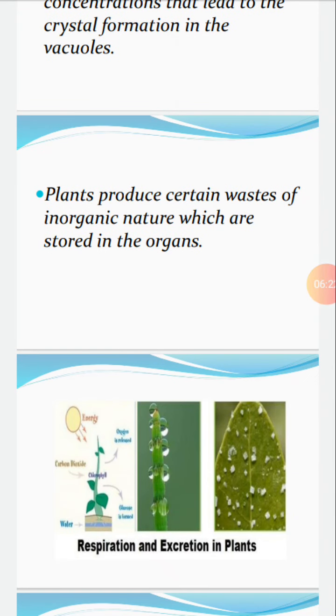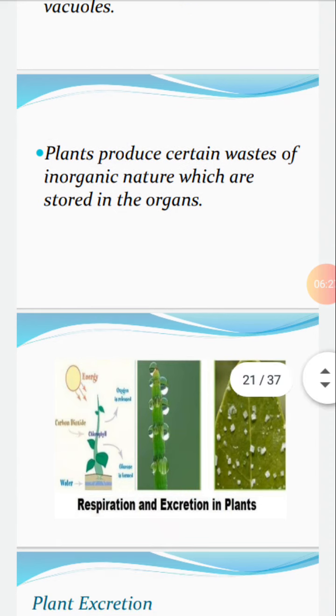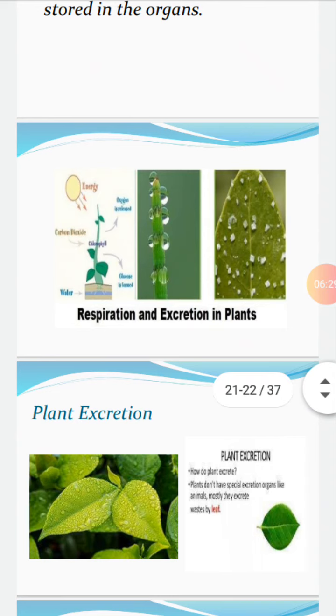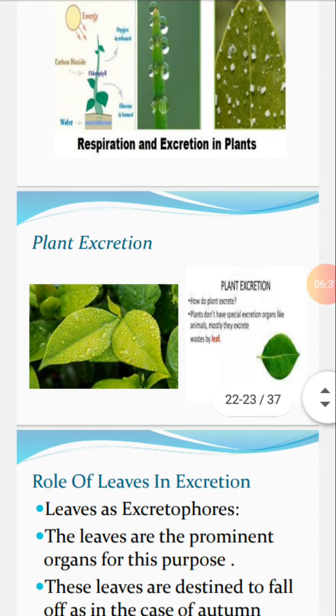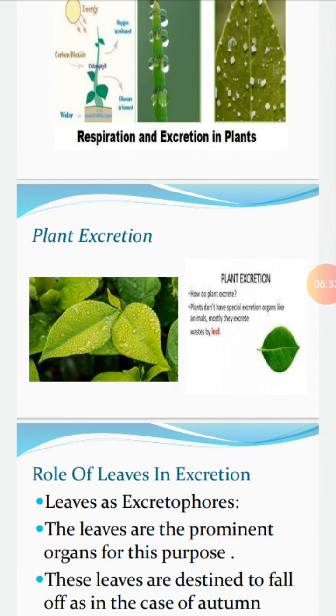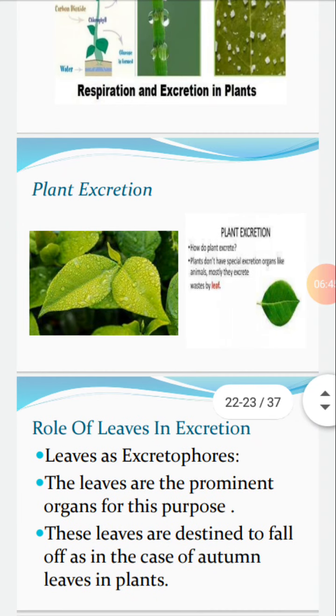Excretion in plants basically occurs through the leaf. Plant excretion: as plants do not have special excretory organs like animals, it basically occurs through leaves. Role of leaves in excretion. Leaves as excretophores. Leaves are the prominent organs for this purpose.